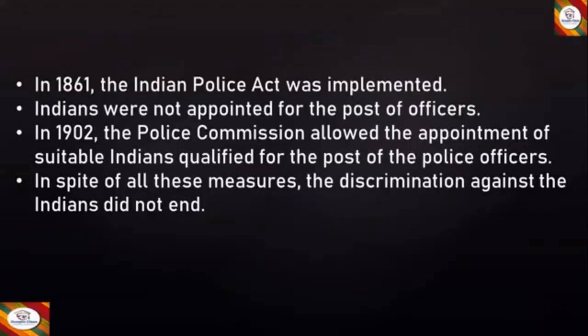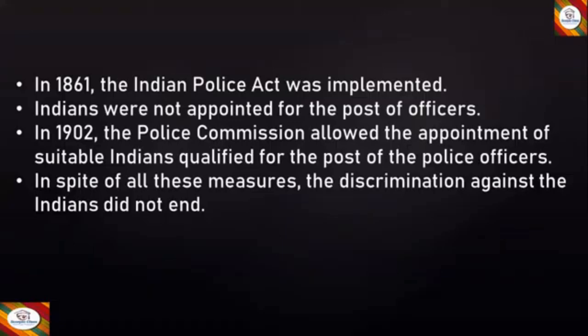In 1861, the Indian Police Act was implemented. Indians were not appointed for the post of officers. In 1902, the Police Commission allowed the appointment of suitable Indians qualified for the post of the police officers. In spite of all these measures, the discrimination against the Indians did not end.